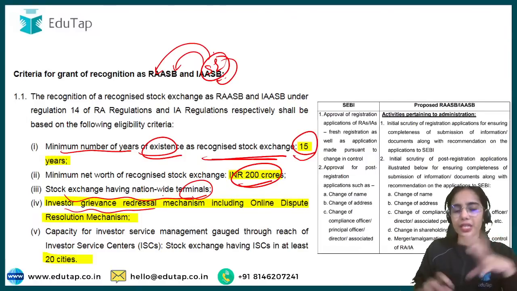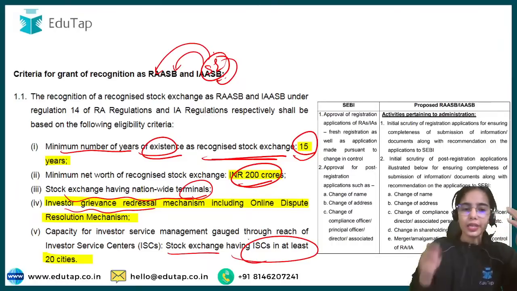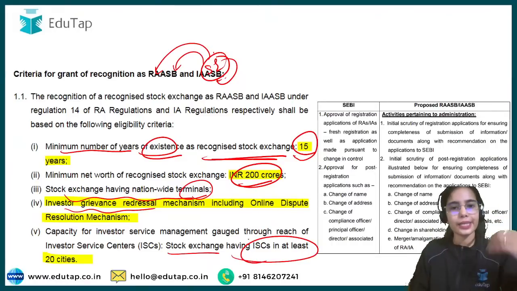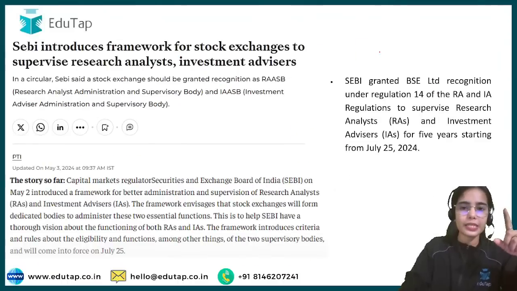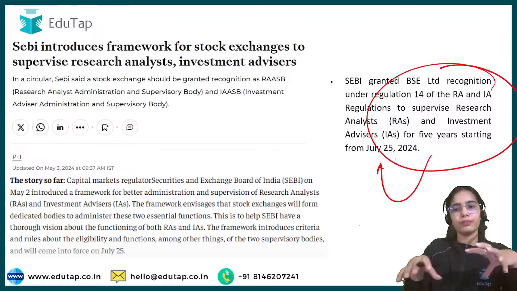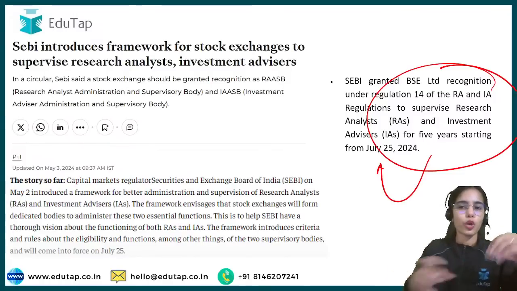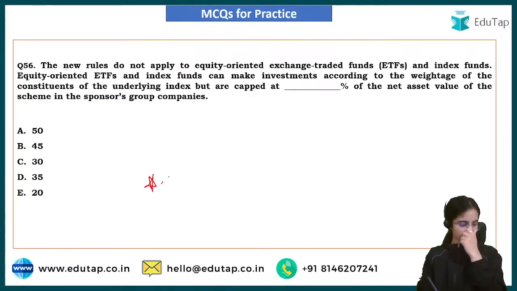An investor grievance redressal mechanism should be there, and the stock exchange should have investor service centers in 20 cities. Then the stock exchange can become the administrative unit of the research analysts and investment advisors. So BSE has been recognized as the supervisory and administrative body of the research analysts and investment advisors. Now try to answer this question.